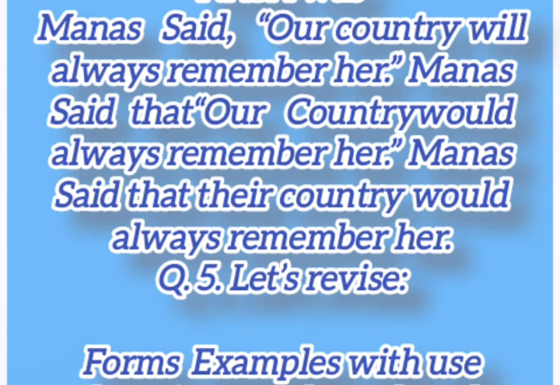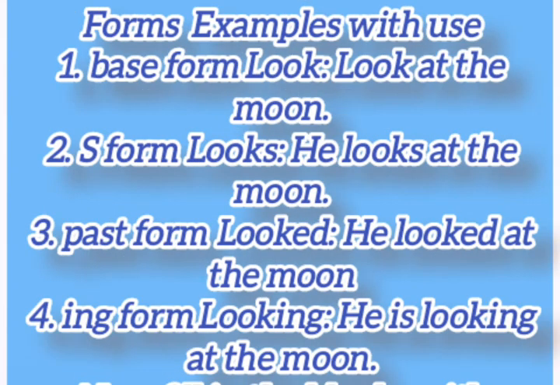Q. 5. Let's revise. Forms with examples of use. 1. Base form: look. Look at the moon. 2. S form: looks. He looks at the moon. 3. Past form: looked. He looked at the moon. 4. Ing form: looking. He is looking at the moon.